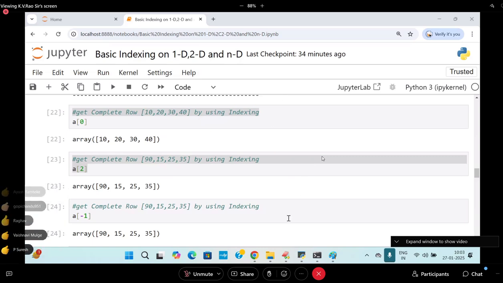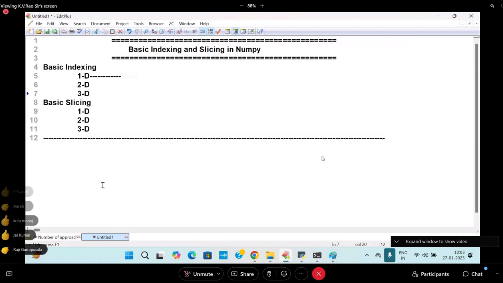Nice. Now I'm going to enter into the next part. Now I'm coming to slicing. What do you mean by slicing? From here it is most important. Here almost 50% of the people will get confused, finally out of order. Up to here it is going to be dead easy.